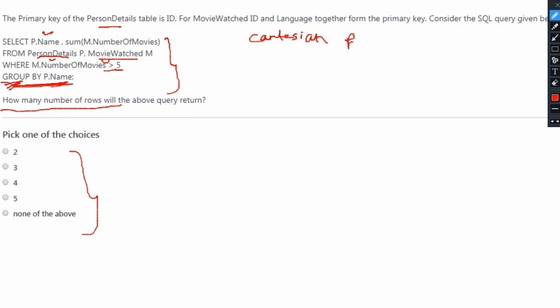Within that Cartesian product, all the rows will be divided into groups according to name. So if the name Prasad has 5 rows, all these rows will be combined into one, and the number of movies in those 5 rows will be added because of the sum aggregate function.